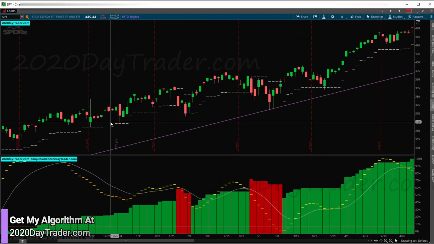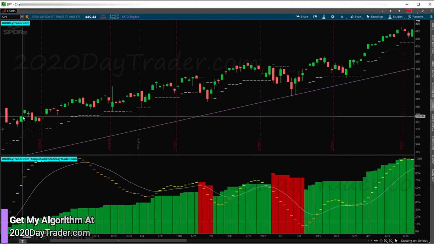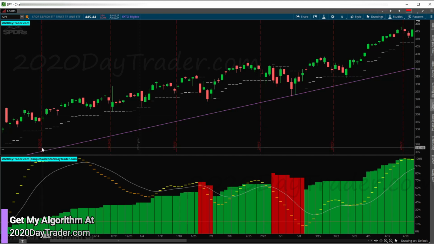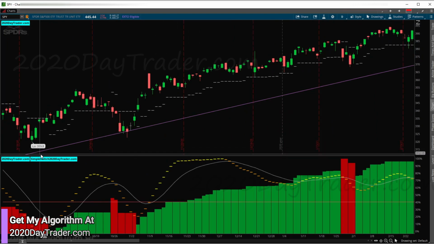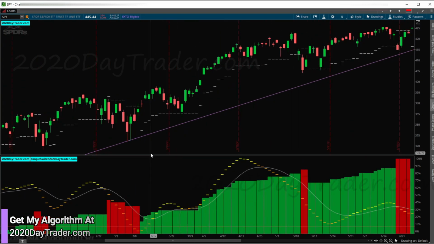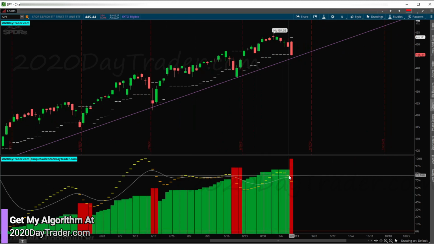That's what's been consistently happening for quite a while, way back, looking back at 2020. So over a year now, that's been the play right there. So I'll be looking for it to go back into green. I'll be looking to take some long positions in SPY.